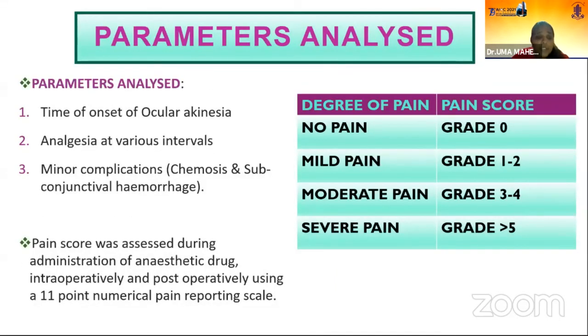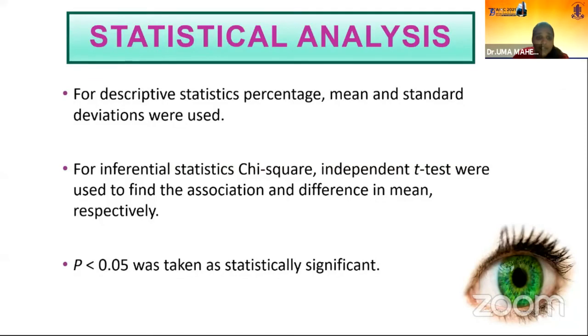The parameters which were analyzed were time of onset of ocular akinesia, analgesia at various intervals, minor complications such as chemosis and subconjunctival hemorrhage. The pain score was assessed during administration of anesthetic drug intraoperatively and postoperatively using an 11-point numerical pain reporting scale. The degree of pain was divided into no pain, grade 0, mild pain, grade 1 to 2, moderate pain, grade 3 to 4, and severe pain, grade more than 5. Statistical analysis for descriptive statistics, percentage, mean and standard deviations were used.